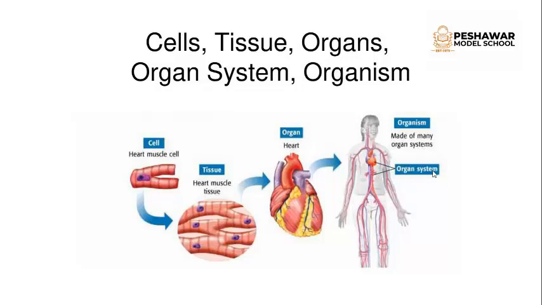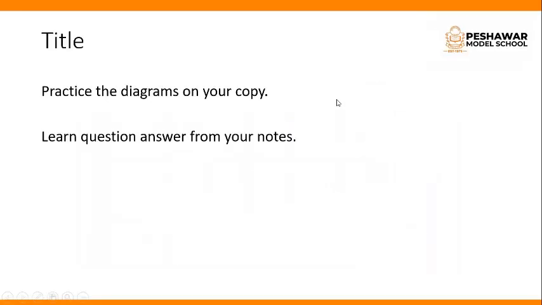So in this chapter you will understand how the cells group together to make tissue, the tissues group together to make organs, and then organ systems group together to make an organism. Okay, now what you can do is practice the diagrams in your copy and learn the question answers from your notes.